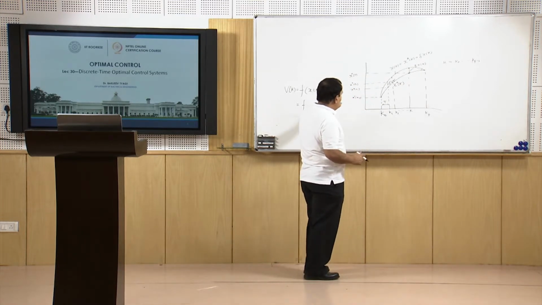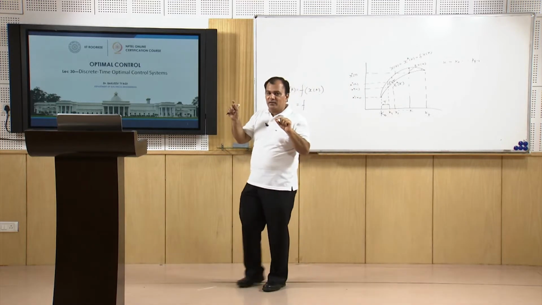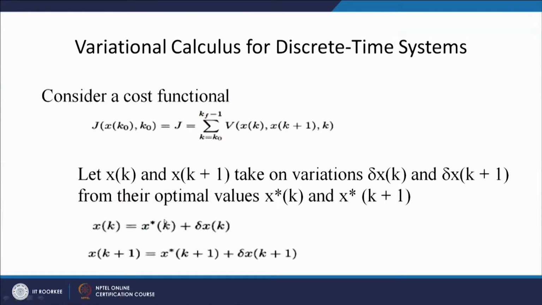So, this means what we are saying, we are considering a optimal x and seeing the variation at this optimal point. So, we are saying let xk take the variation delta xk and delta xk plus 1 from their optimal values of x star k, x star of k plus 1.